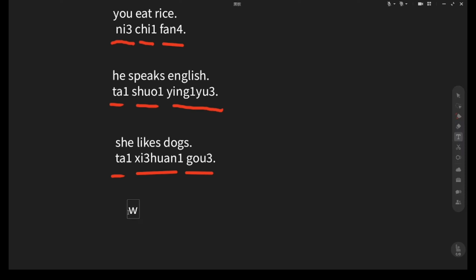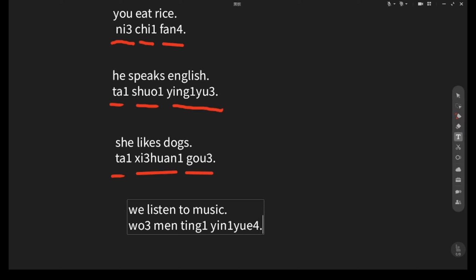Last example. We listen to music. In Chinese, 我们听音乐. 我们 is the plural of 我, so 我们 we, subject. 听 verb, listen to. 音乐 music, object. So 我们听音乐, we listen to music.